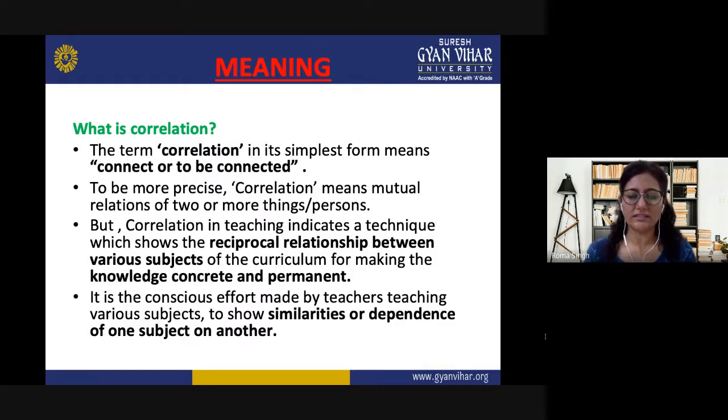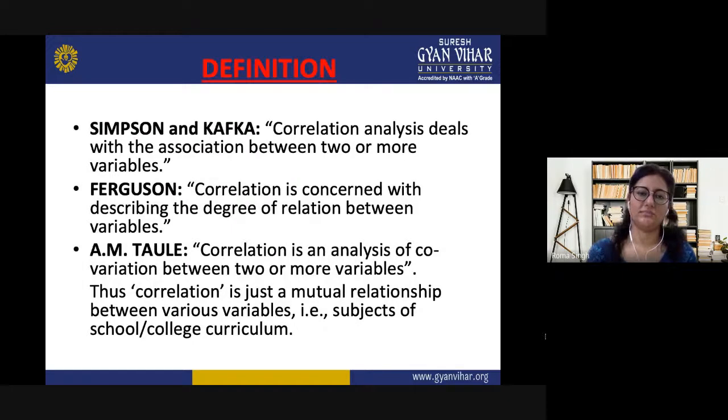So, we can say that the teacher educators need to understand that the subjects are not isolated, they don't have their special identity. We need to show that to our teacher trainees, that the subject should be taught as one part. We should show the similarities between the different subjects, how they are depending on each other. We should try to think of more and more examples which could be given while correlating our subjects.